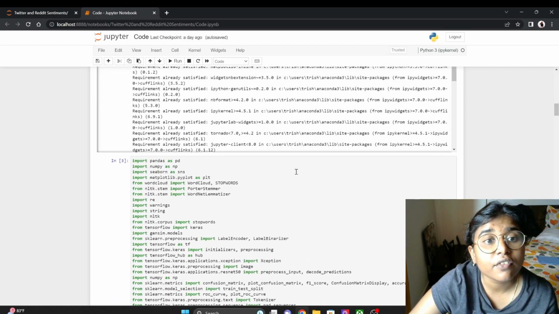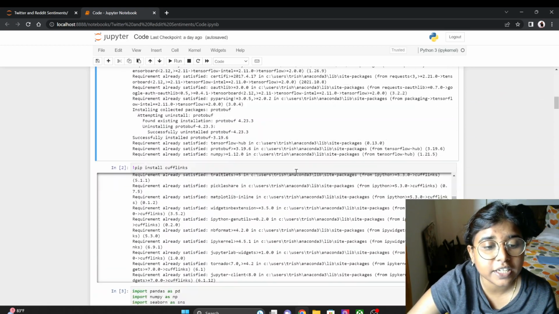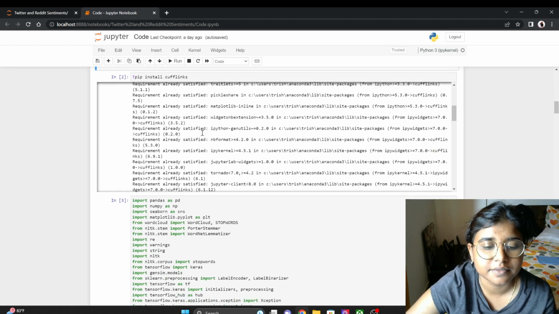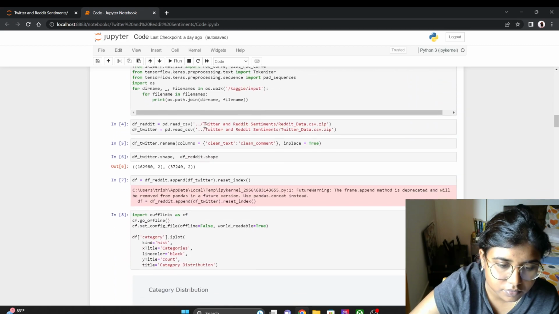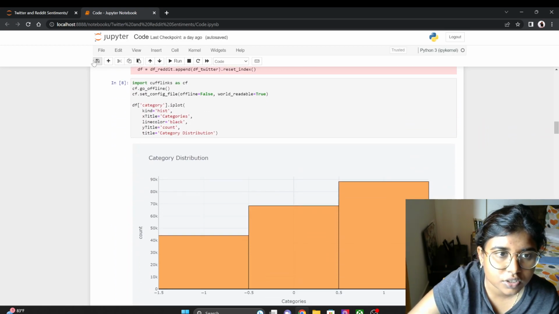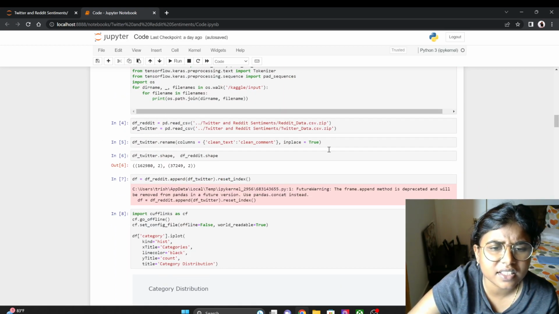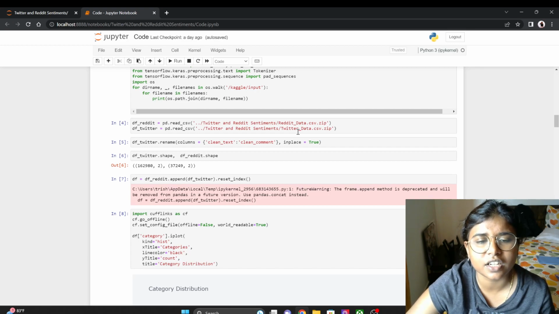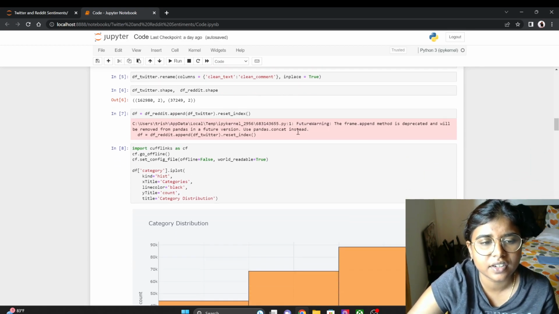Next, I have also used a new library called Cufflinks. Cufflinks allows us to make pandas and matplotlib work together hand in hand so that we can plot the graphs much more easily and directly. So here in the starting I've done the usual: cleaning the data, removing unnecessary columns, adding some columns and joining the datasets together.